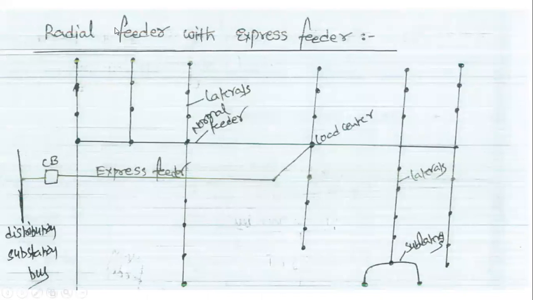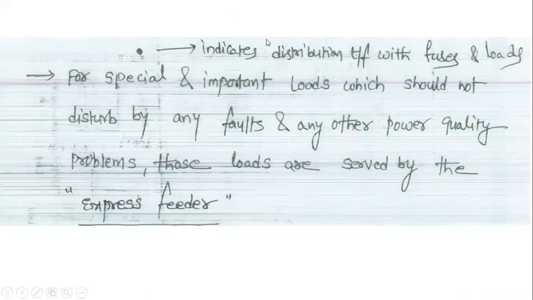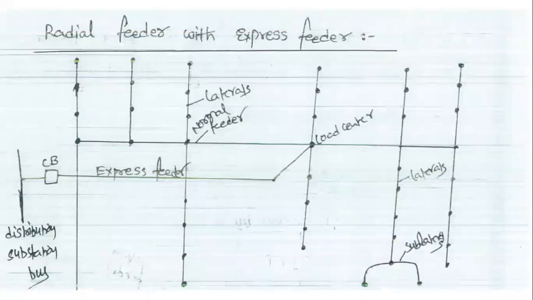Next, radial feeder with express feeders. For improving the continuity of the supply, we are using the radial feeder with the express feeders. This is another type: radial feeder with express feeders and back feeders.